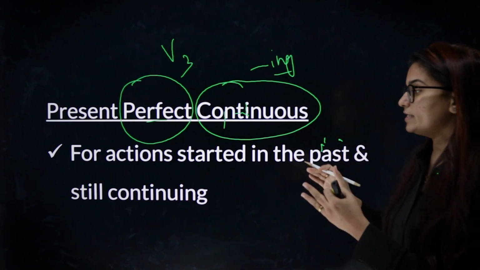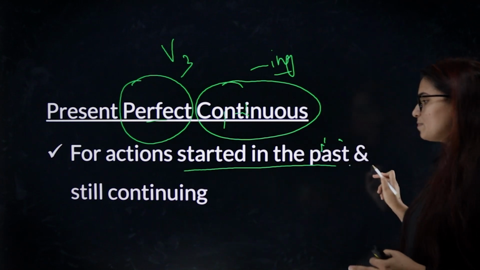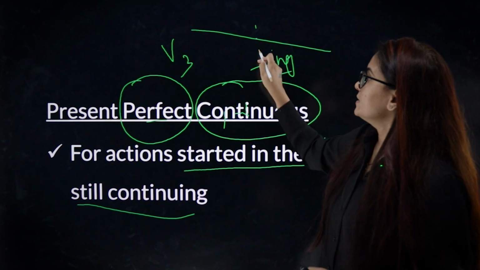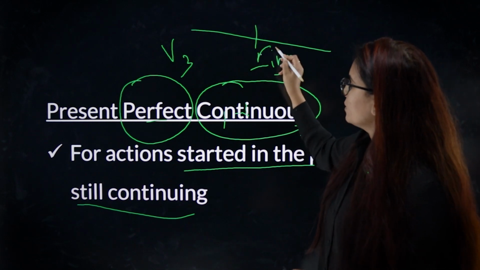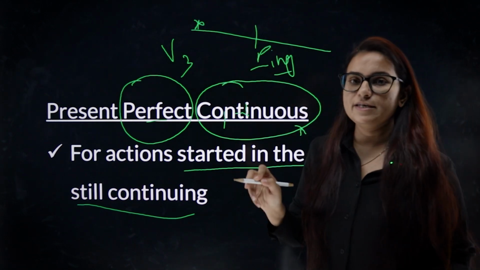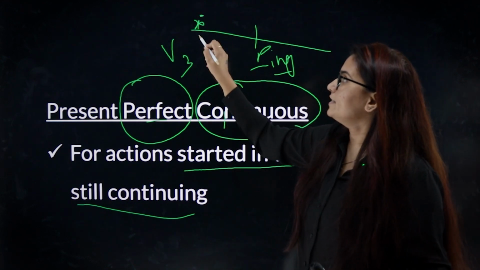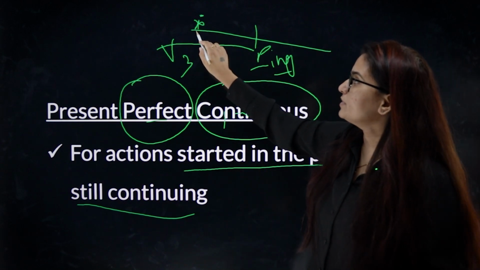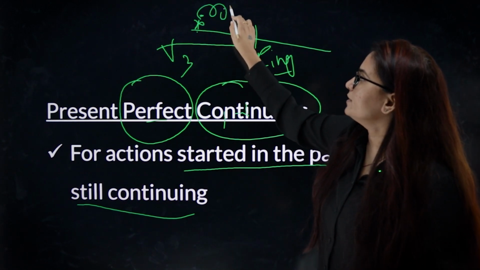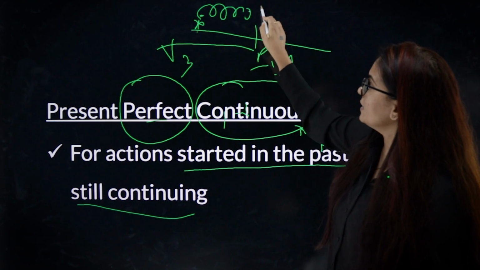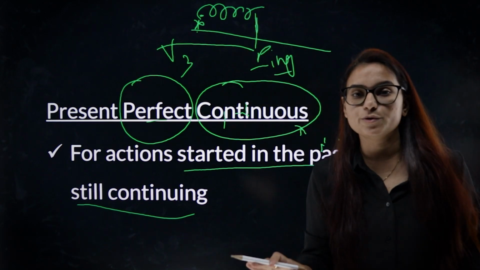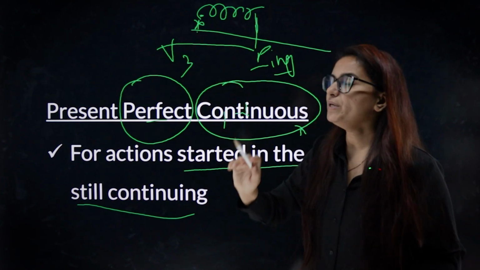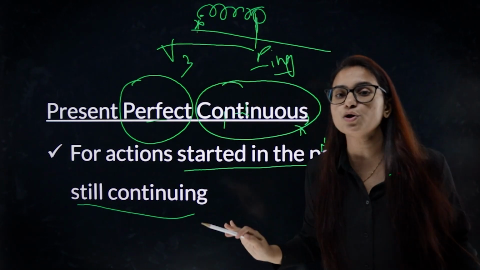Present perfect continuous tense talks about action which started in the past and they're still continuing. Okay? This is present tense. Let me write it. Something started here. Pay attention. Something started here, which is past tense. Everything beyond this point is past tense. So something started here, it continued, and in the present moment also it is still continuing. Am I making this clear? Action started in the past, it is continuing till present, it's still not over.